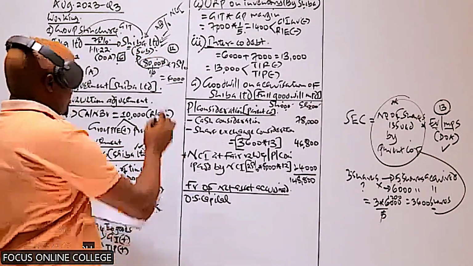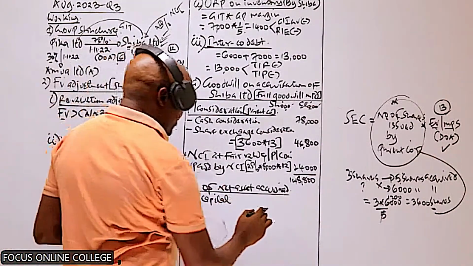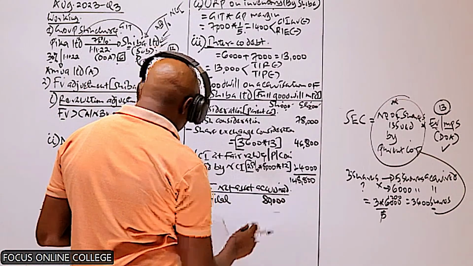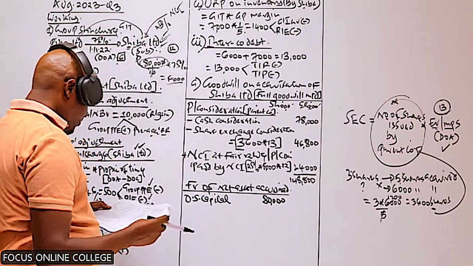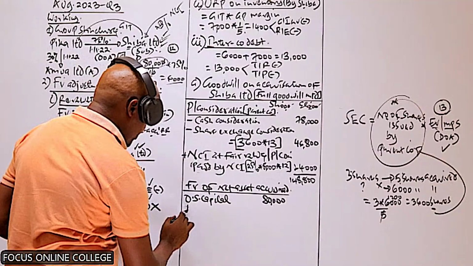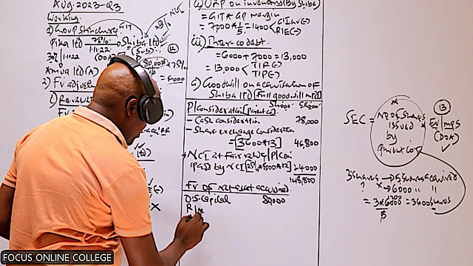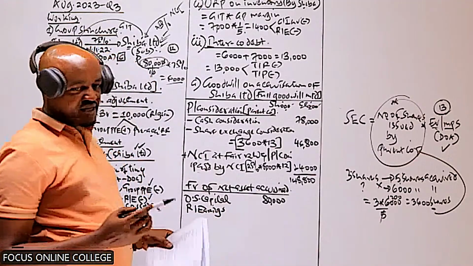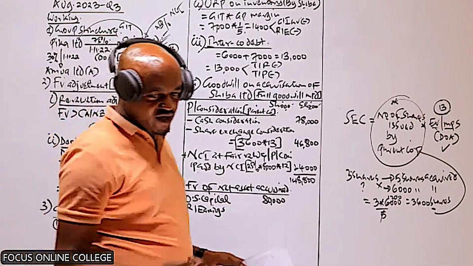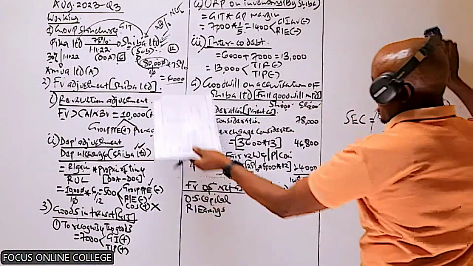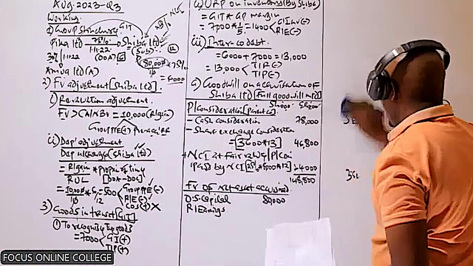So the ordinary share capital of this company is what? From its statement of financial position, it is 80,000. Below that, we don't have anything else, but basically what we have is the retained profit, or the retained earnings. We need to compute the retained earnings at the date it was acquired. Now, if you check on this question, there is nowhere we are given the retained earnings of this company on the date it was acquired.